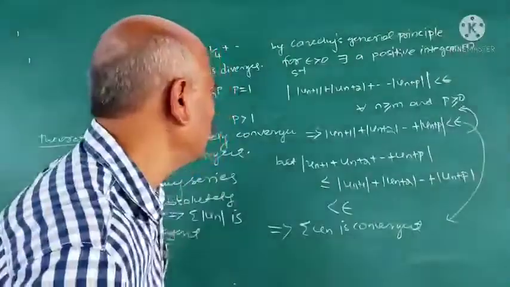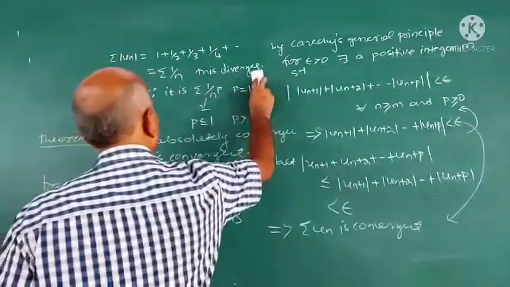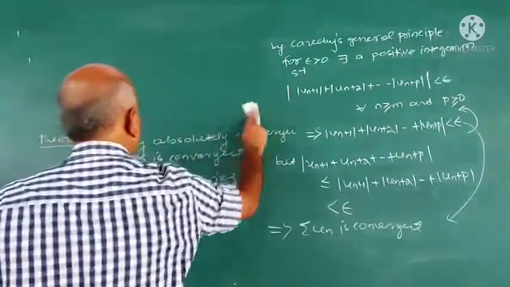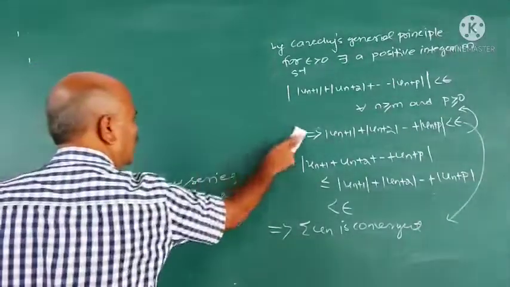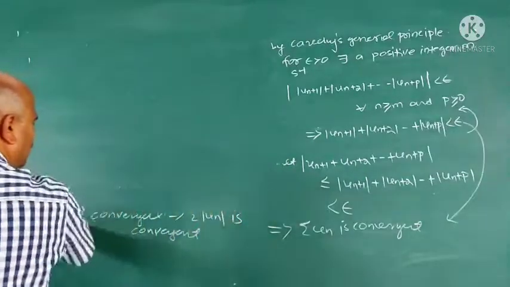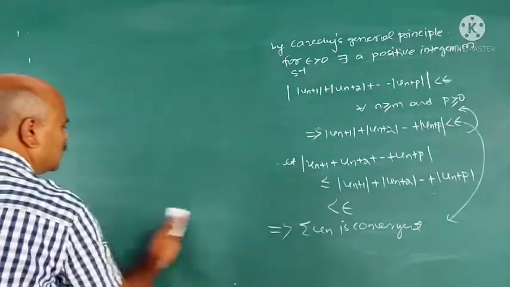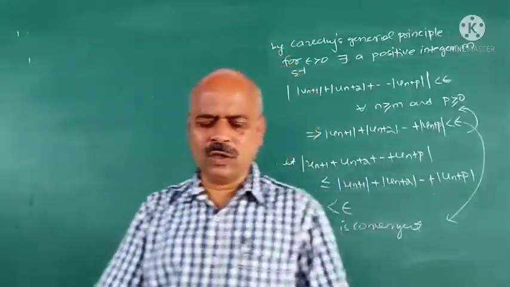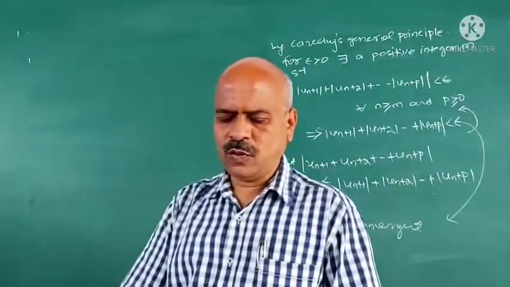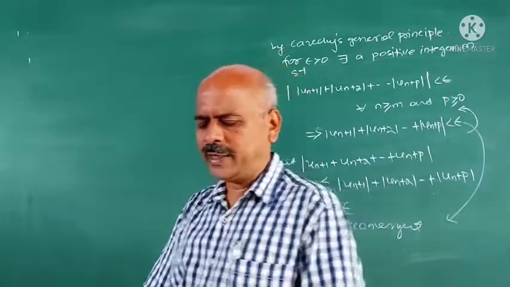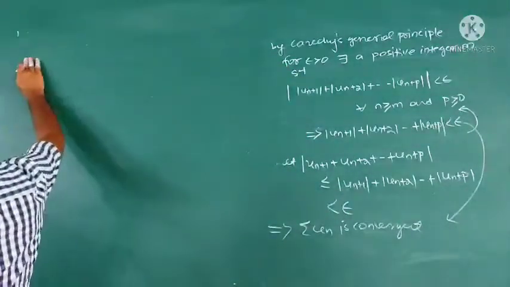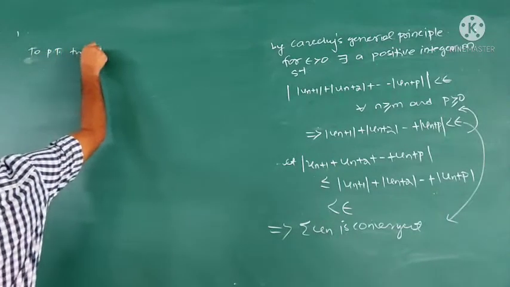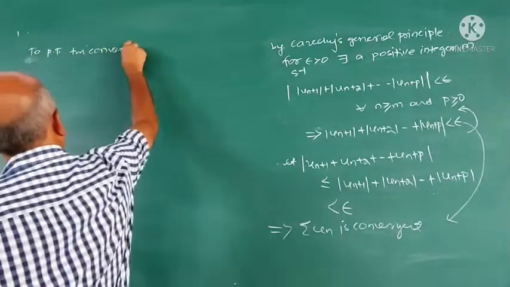The only thing is we have used Cauchy's general principle of convergence. So if sigma un is absolutely convergent, then sigma un is convergent. But the converse is not true. To prove that the converse is not true, I take the same example we have taken there.